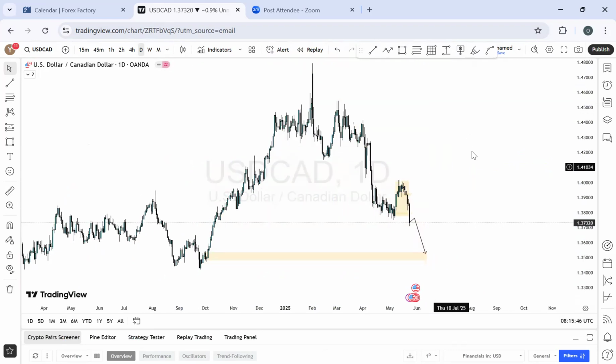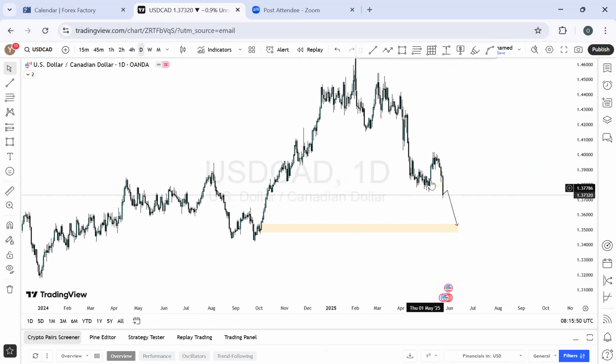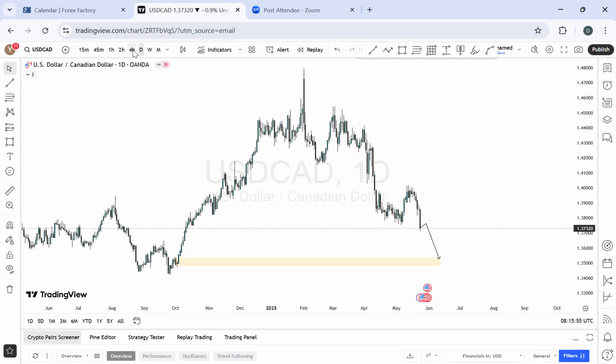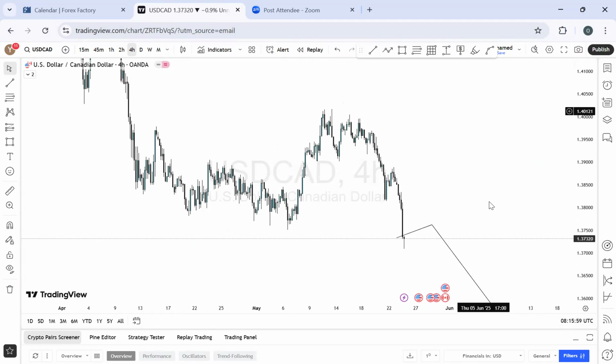All right. So let's go. I'm going to take out this, and also taking out this. I want the chart to be clean. All right. Let's see what we have on the 4 hour time frame, if we stand a chance to see more bearish momentum or bullish momentum.